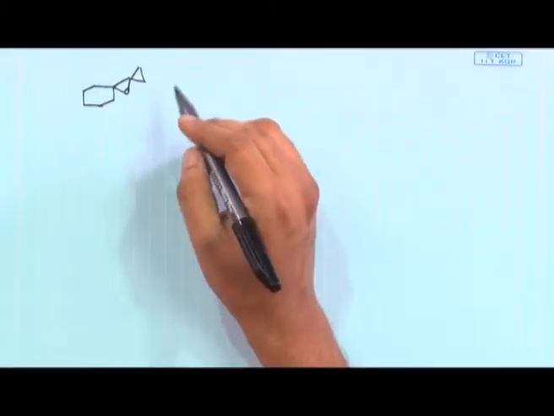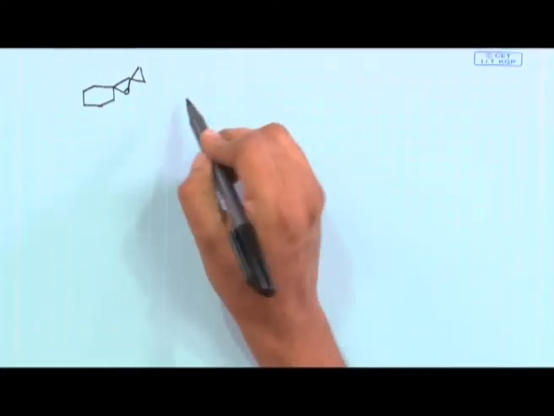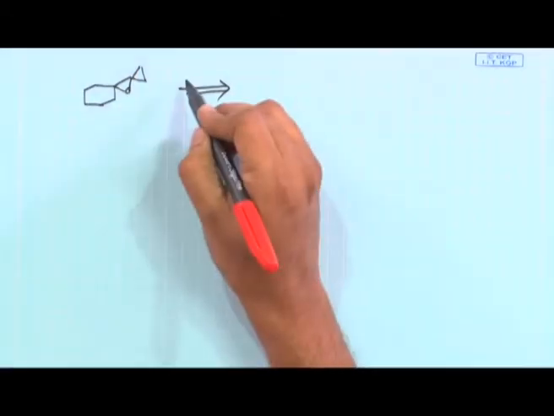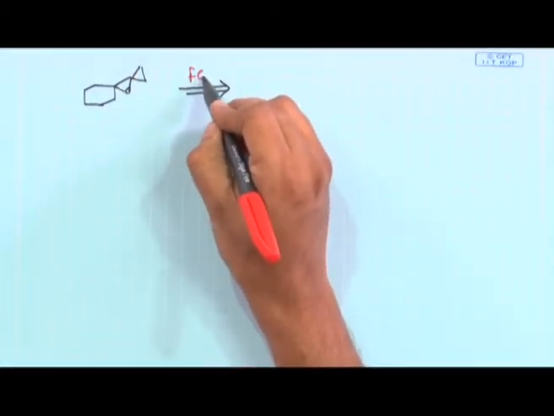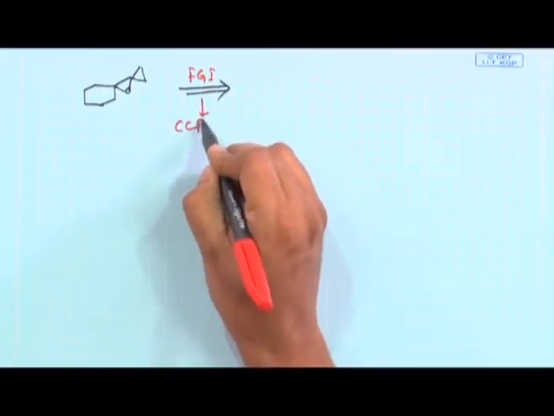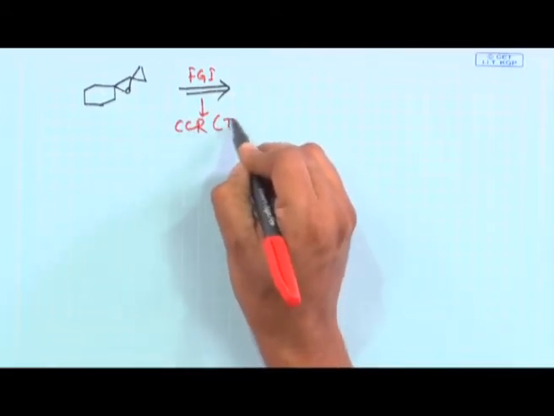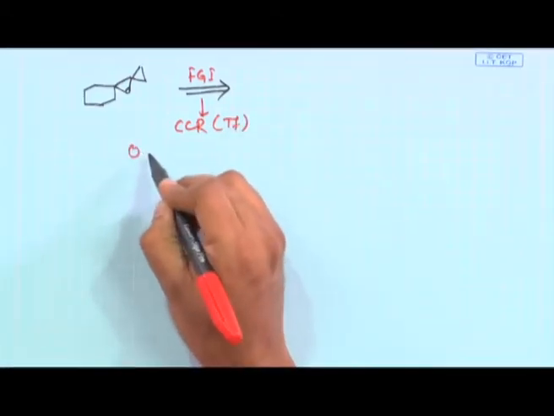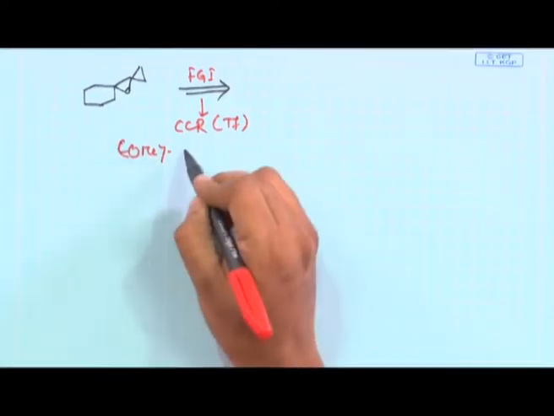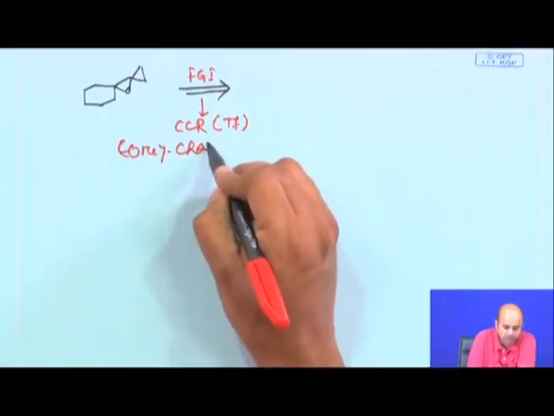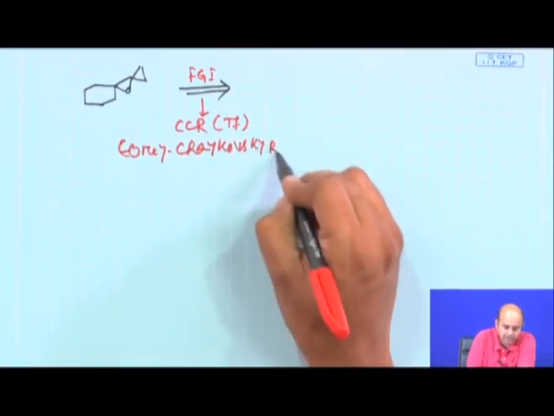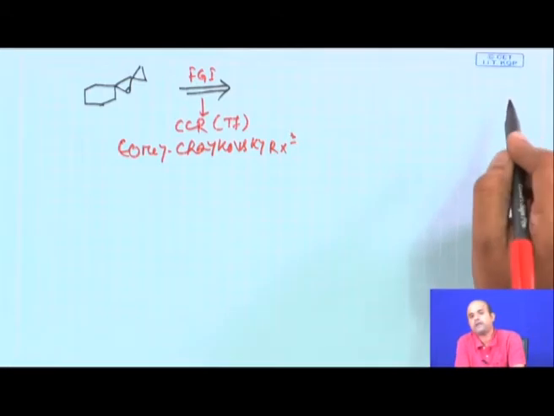Now, accessing this epoxide will use a reaction, again a single step transformation, an FGI based reaction. Now, this transformation is named the Corey-Chaykovsky reaction or Corey-Chaykovsky transformation. I will write it. Corey. Corey is E.J. Corey, the famous E.J. Corey. Chaykovsky. Corey-Chaykovsky reaction. Now, what exactly is this reaction?